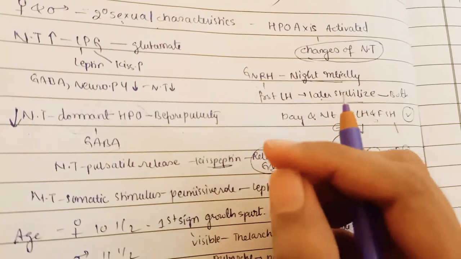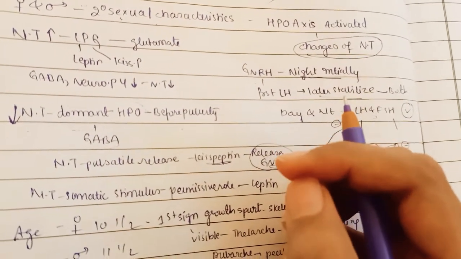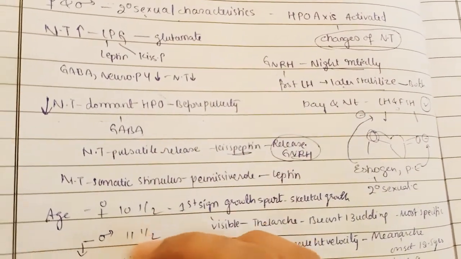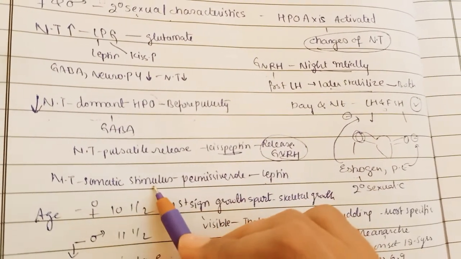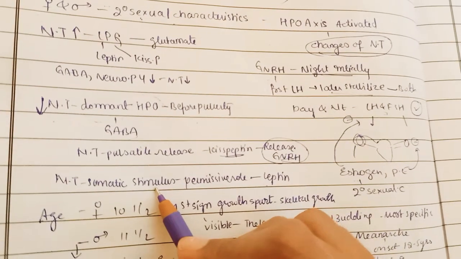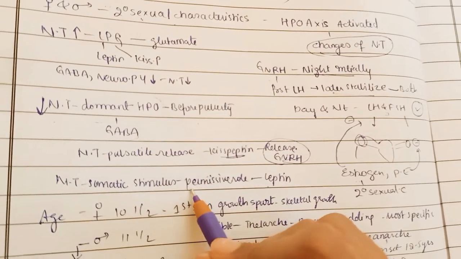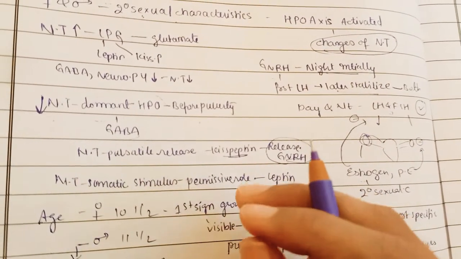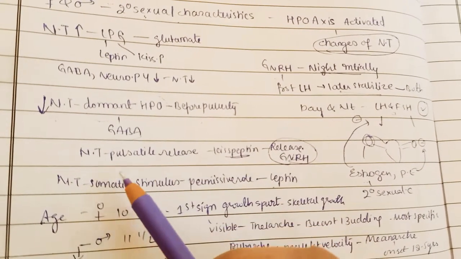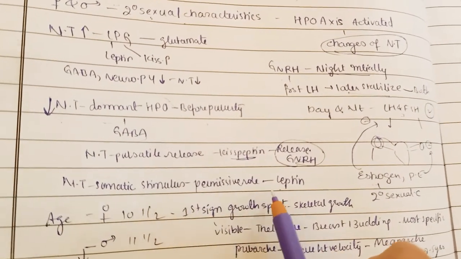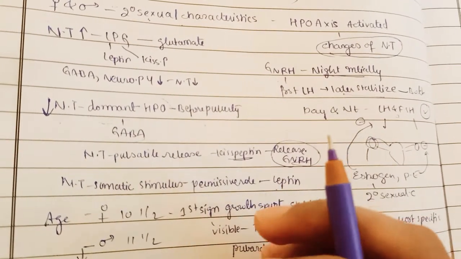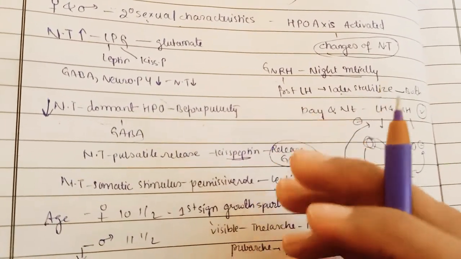So GnRH is required for puberty. Coming to leptin, leptin is a neurotransmitter which acts as a somatic stimulus. For the onset of puberty, it is giving a permissive role. So it is leading to somatic stimulus and onset of puberty.